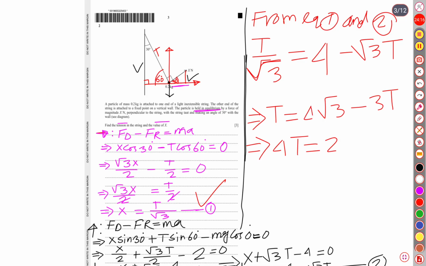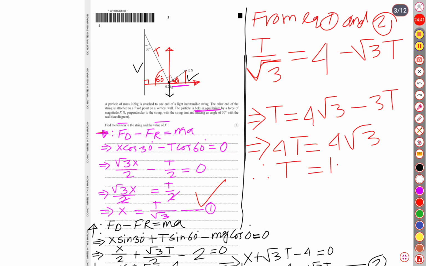Okay, so 4, 3t plus 1t, 4t is equal to definitely 4 square root over 3. Hence our t is going to be square root over 3. Square root over 3 means, let's find the square root over 3 in decimal form.